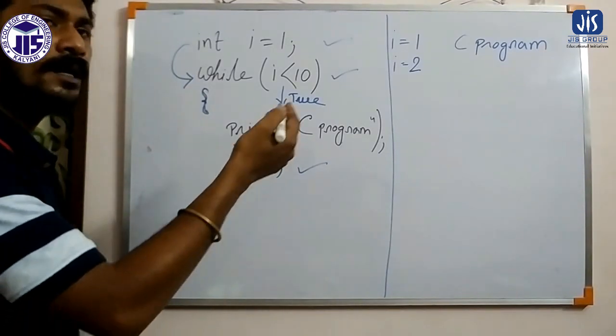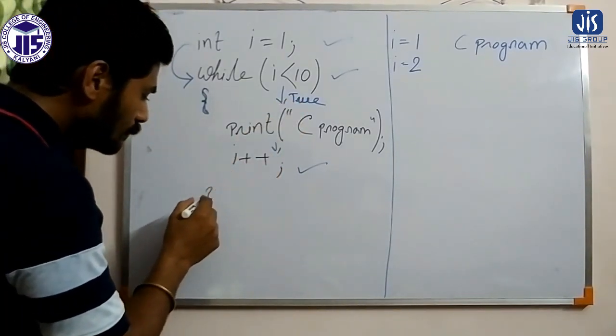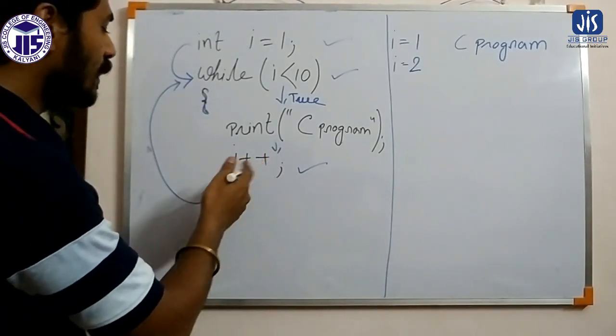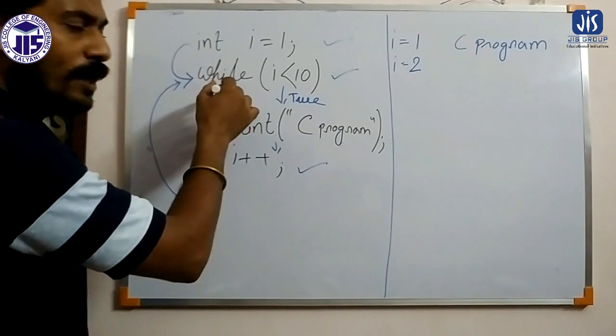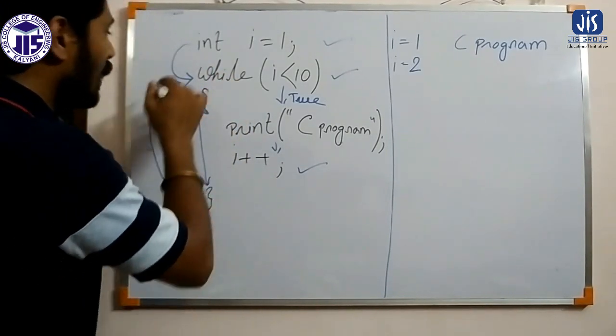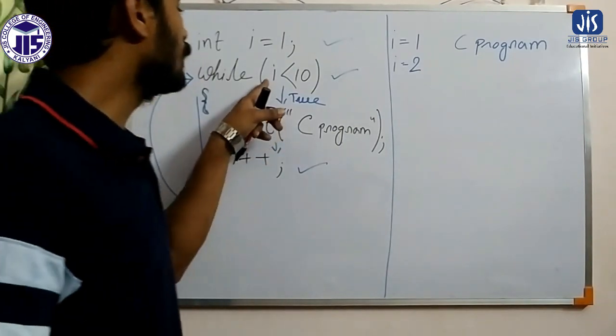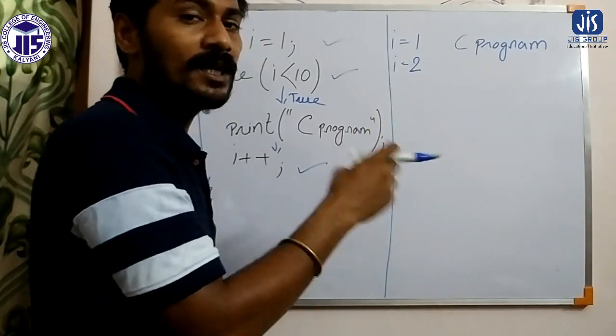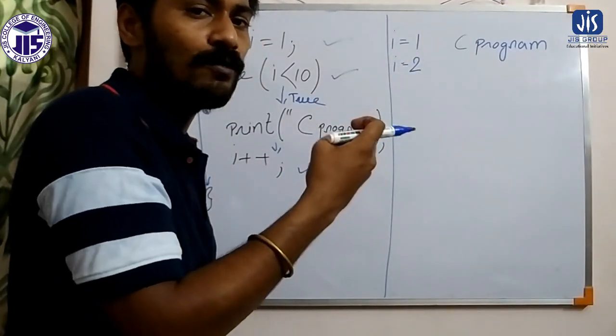After the increment, according to the flowchart, it will again be redirected to the condition. This process will continue: get back to the condition, execute, again get back to the condition. Now it will verify the condition with the current value of I. Previously it was 1, but after the increment, the current value of I becomes 2.